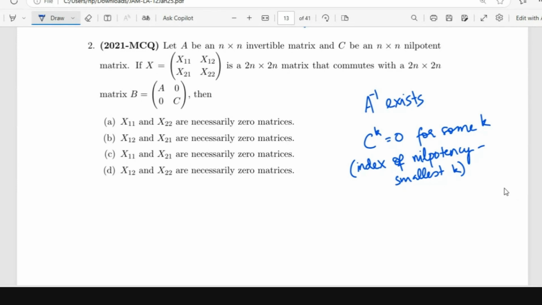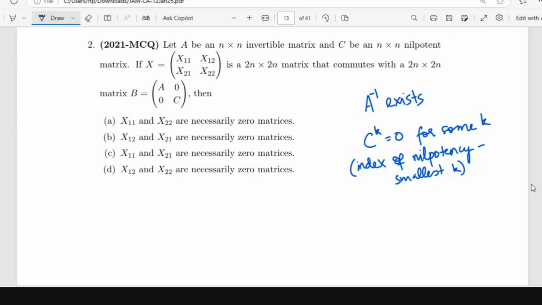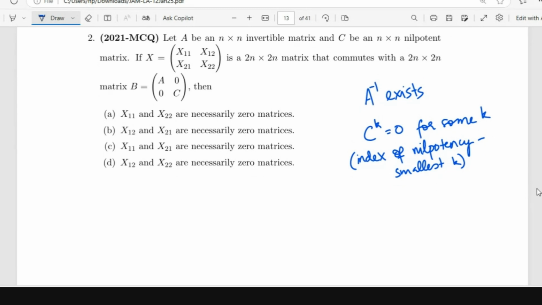So if you have a nilpotent matrix, you have C power k is equal to 0. Is every nilpotent matrix diagonalizable? No. If a nilpotent matrix is diagonalizable, what should that matrix be? The zero matrix.